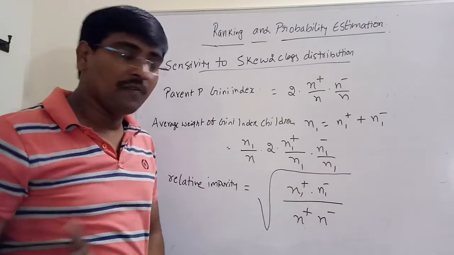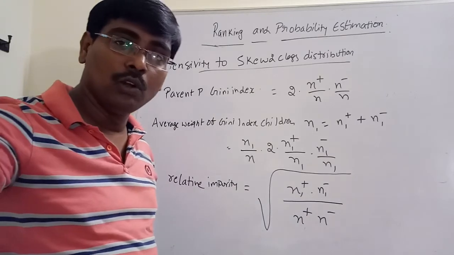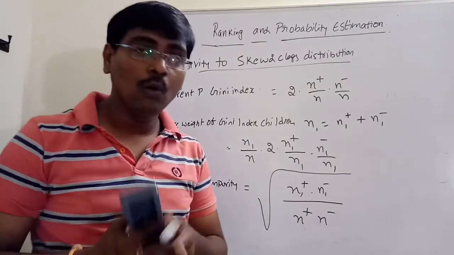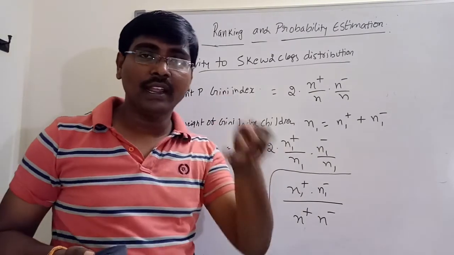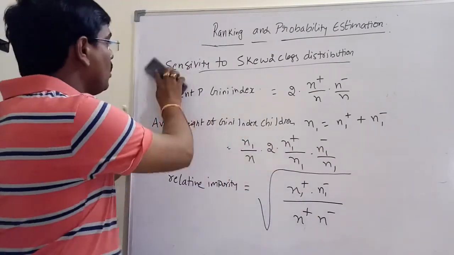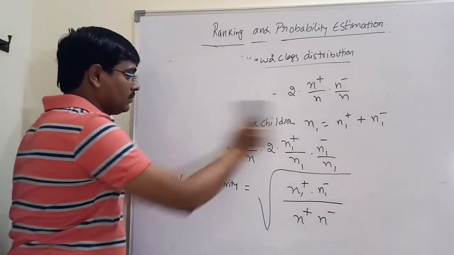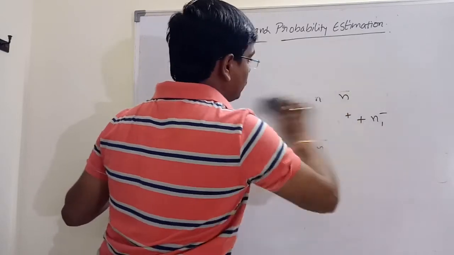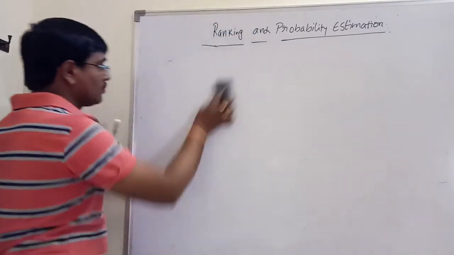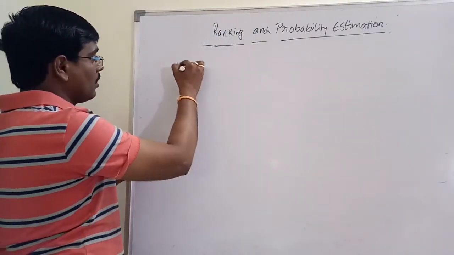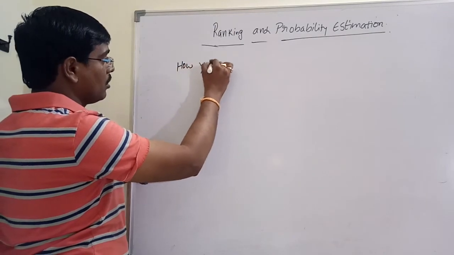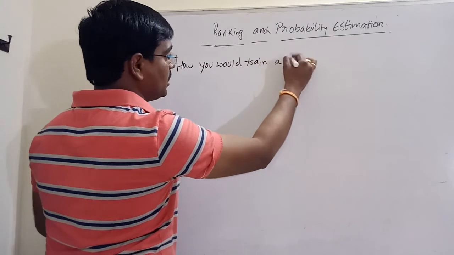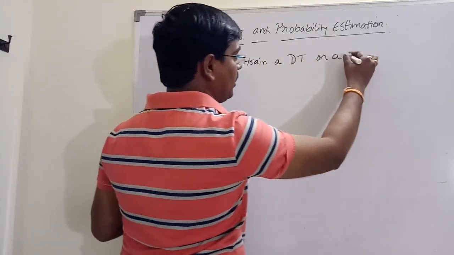And the last and final point: up to now we have calculated some measures. Now, how would you train a decision tree on a given data set?